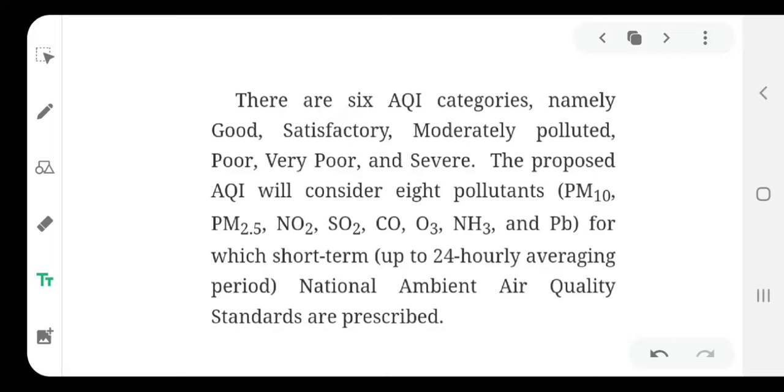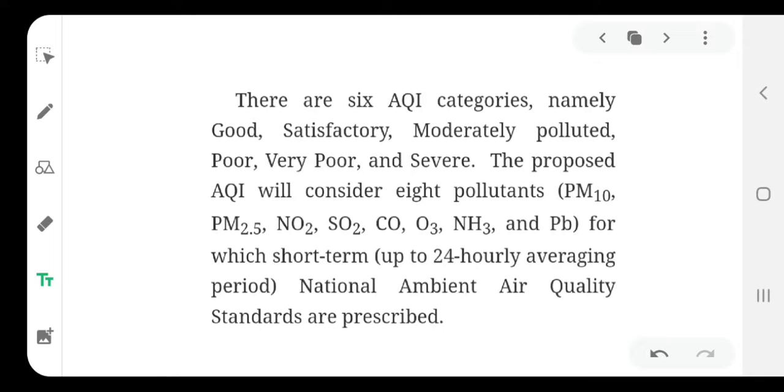According to this, AQI is divided into 6 categories. What are these 6 categories? Namely, the first category is good, then satisfactory, then moderately polluted, then poor, very poor and severe. So the quality of air is divided into these 6 stages, and these stages consider 8 pollutants.